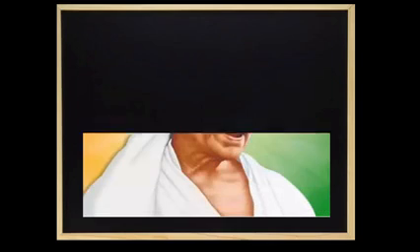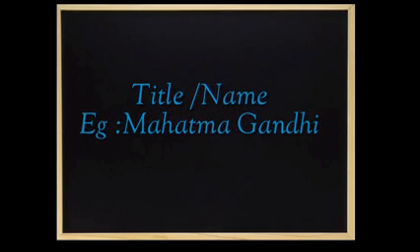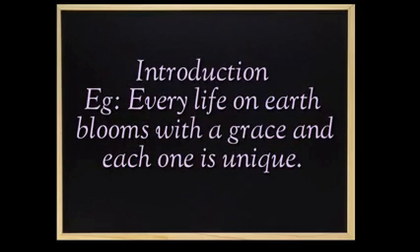Okay, first you have to write the title or name of the author in the middle or the center. So here I am taking the example of Mahatma Gandhi. So I am going to write the name of Mahatma Gandhi at the center. Then you have to give a small introduction. You can create your own introduction. Clear? So here I have created an introduction for you. Every life on earth blooms with a grace and each one is unique.